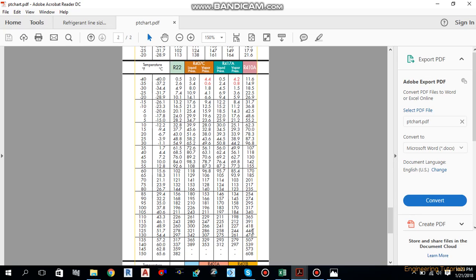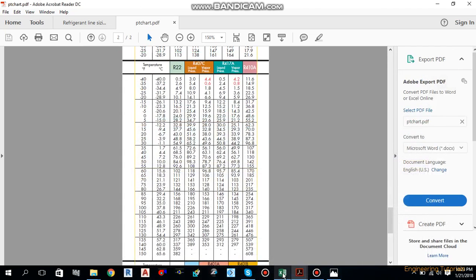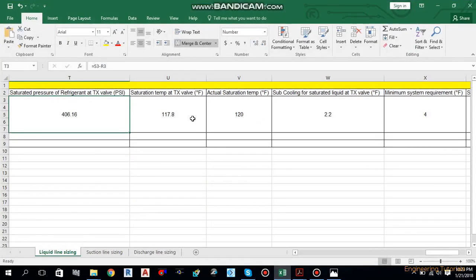Delta P, that is pressure drop. So this is how you can calculate. Move back. Okay. So after performing the iteration, you will get 117.8 degree Fahrenheit saturation temperature at the thermostatic expansion valve. If you don't know about the iteration, let me know. I will tell you how you can do it. So let's move back over there.